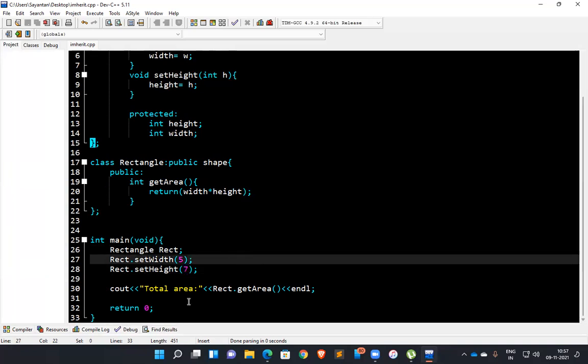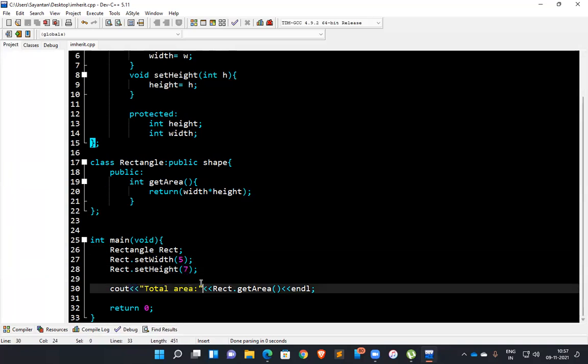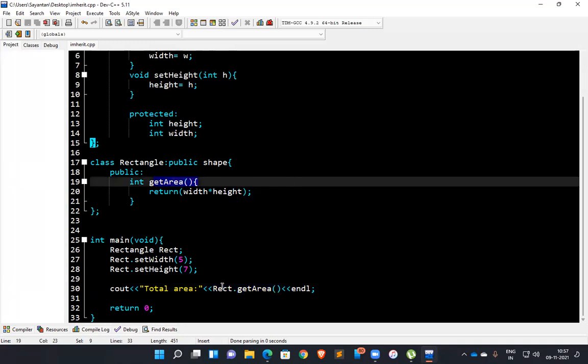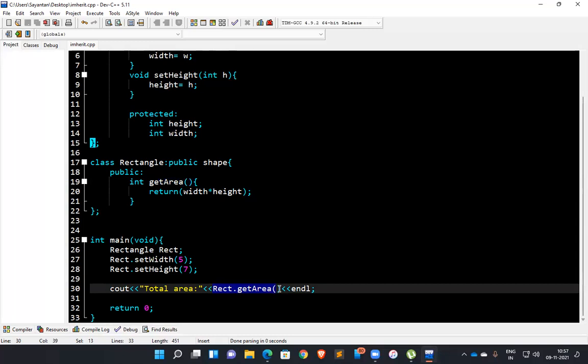After that it will output: cout total area, rect dot get area. It will print total area, then call the get area function, calculate everything, and show the result here. After that you can see endl. You can compare it to an enter: it goes to the next line and flushes the output.